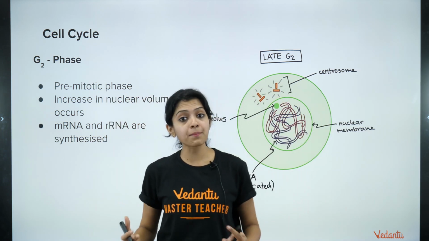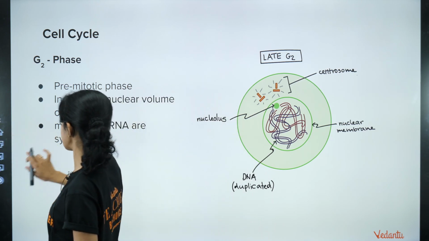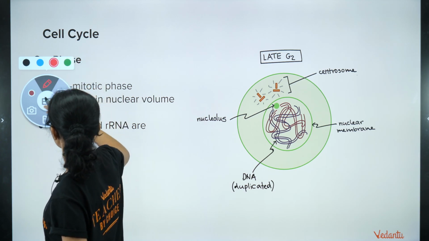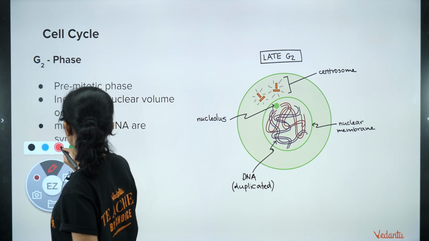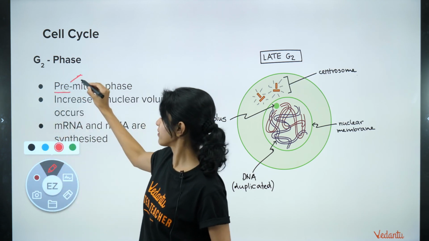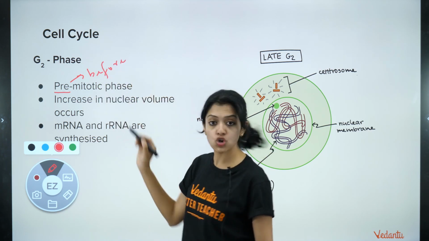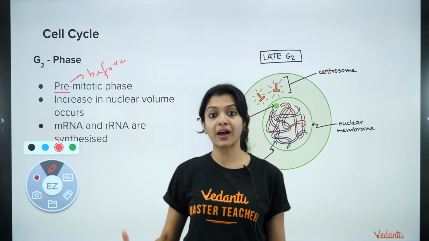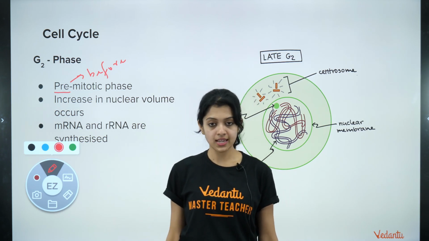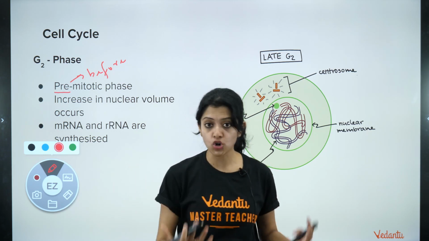Why do we call it the pre-mitotic phase? Well, pre just means before, and mitotic is because we are talking about mitosis. This is the stage that happens before mitosis, which is why we call it the pre-mitotic phase.